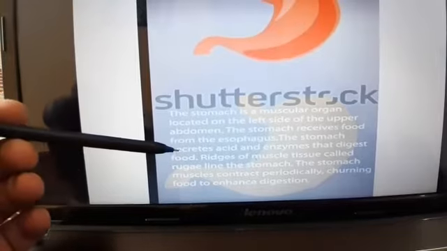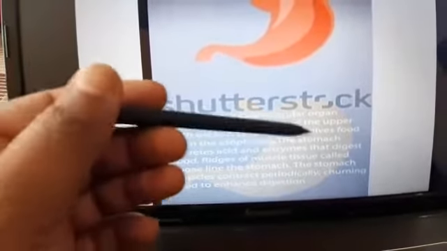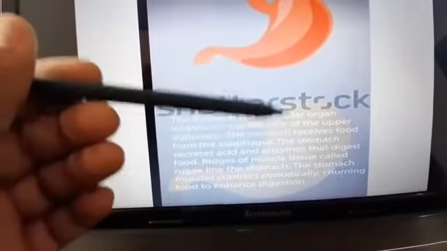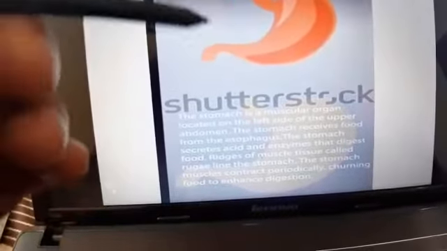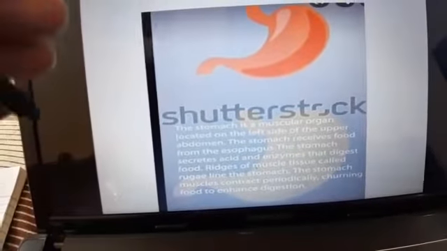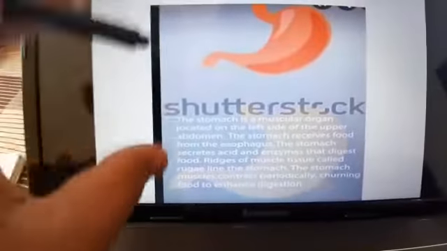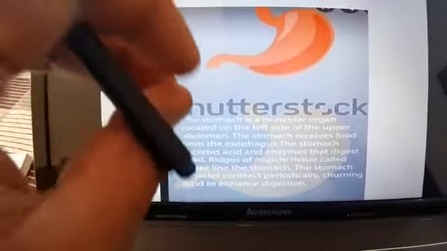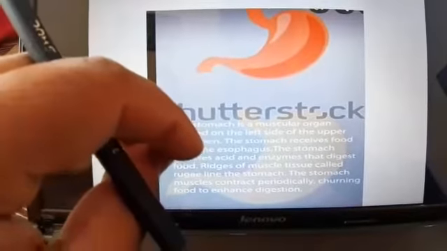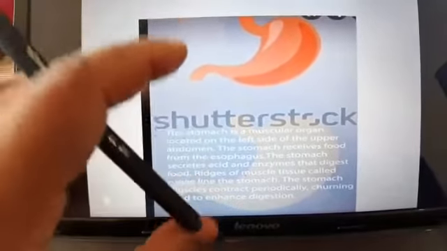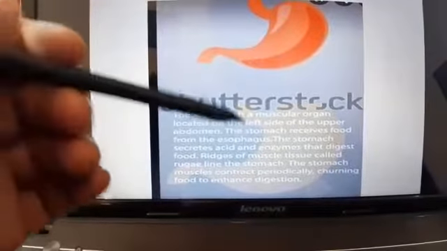The walls of the stomach contain some pouch-like structures which secrete some liquid substances into the stomach, and those pouch-like structures are called gastric glands. Whatever they release in the stomach is known as gastric juice.